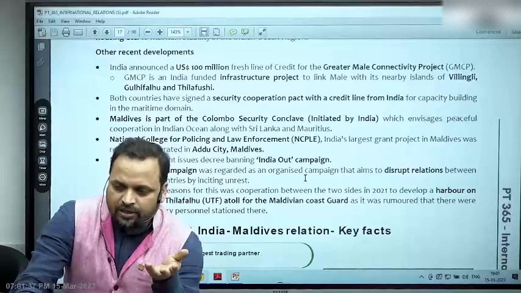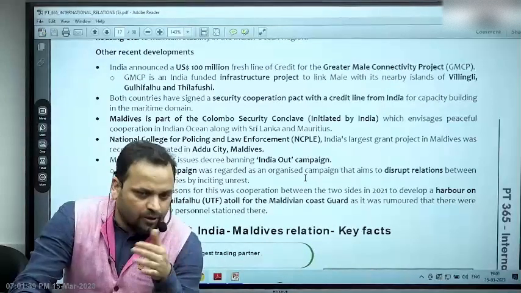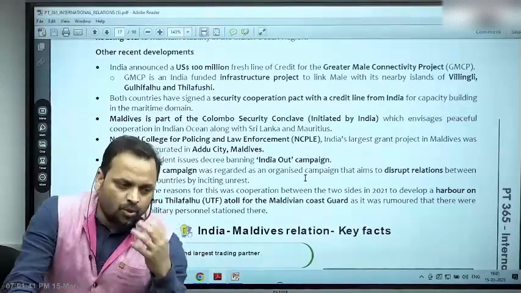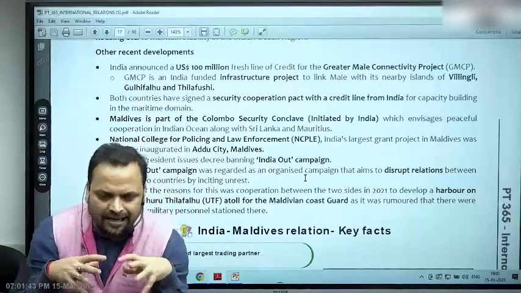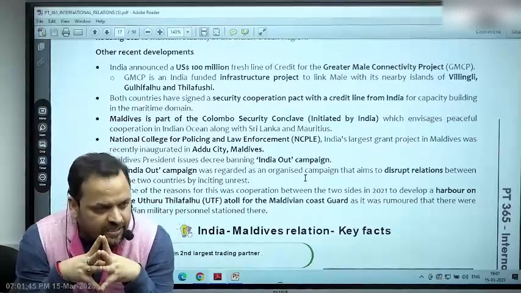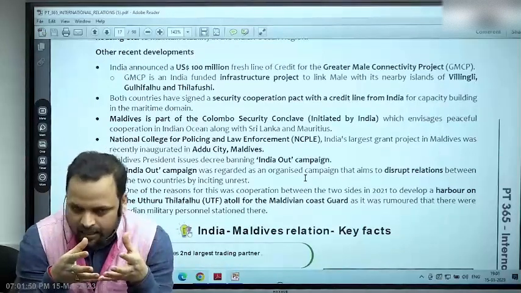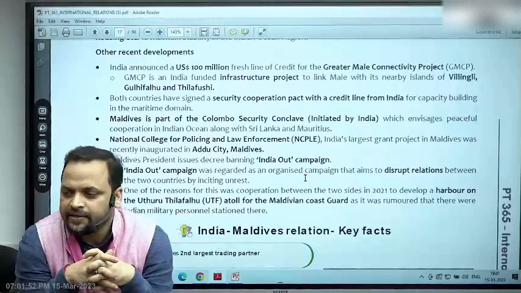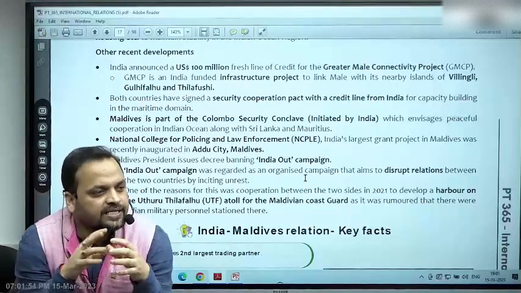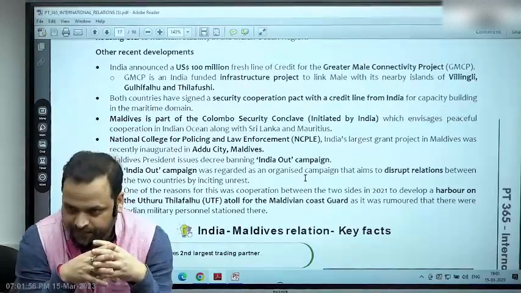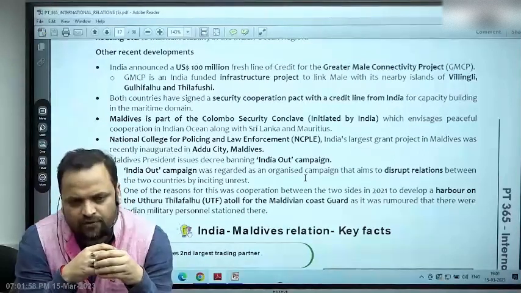The India Out campaign, recently in news in the context of which country? Maldives. So what is it? In any of the neighboring countries, political parties would find it expedient to criticize India because India is a large neighbor. If you have a large friend, there is a sense of fear. A large country and a small country, there would always be apprehensions.